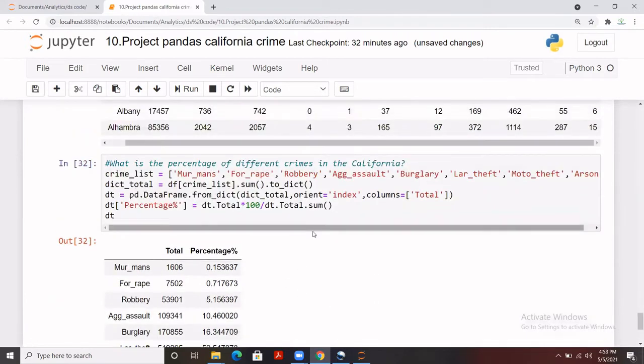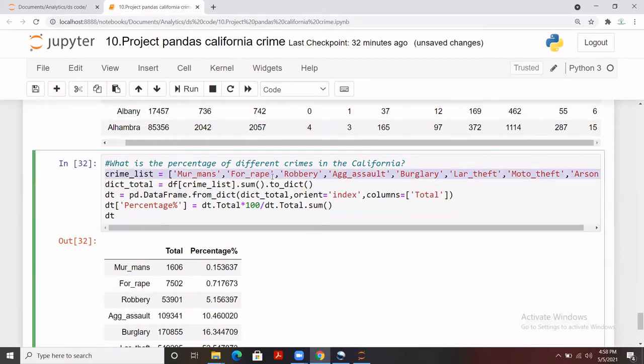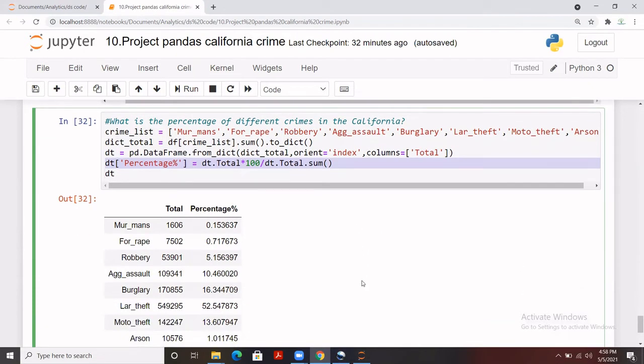I hope the syntax is clear to you what we did here. This is what you can see. This is the formula that we apply to calculate the index, right? So that's what you can check from here. Let's move to the next question. Maybe the different way to do it, that particular part. I mean, in case, that was the percentage of different crimes in California. That's how we have calculated.